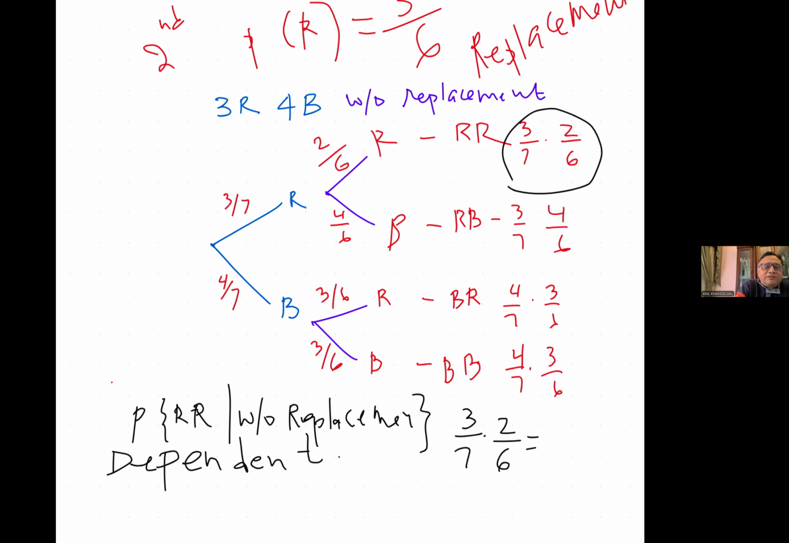You could see of getting two blues or at least one red or no red. Any probability you can work out has been affected if the process involved is without replacement. If you do replacement, it will remain as 3 by 7 times 3 by 7. You get the whole idea. Then it is an independent event, because the environment did not change. Environment remained as 3 red and 4 blues.